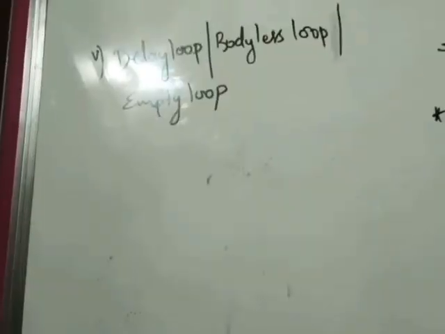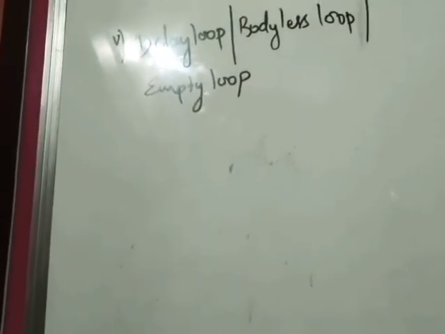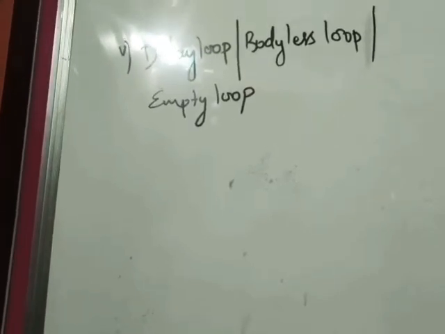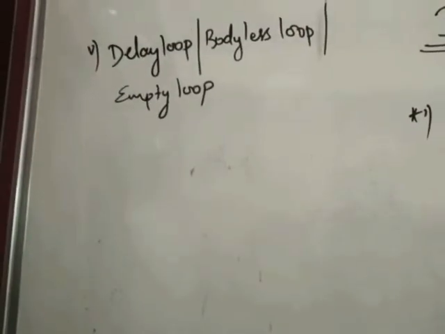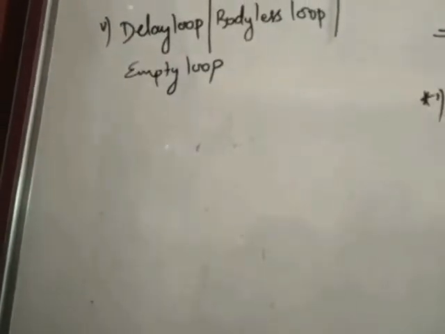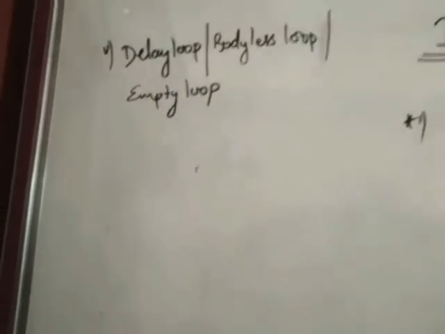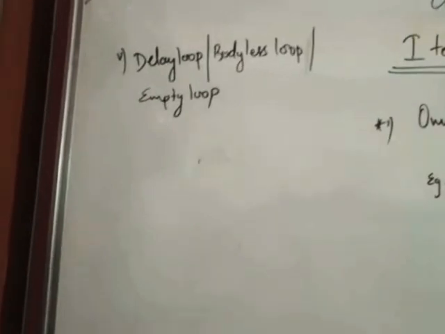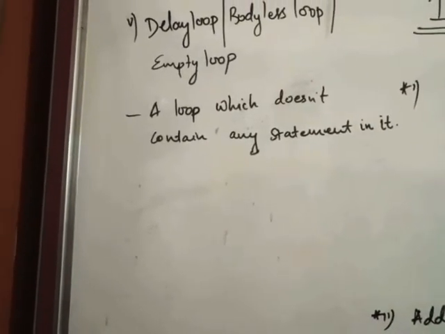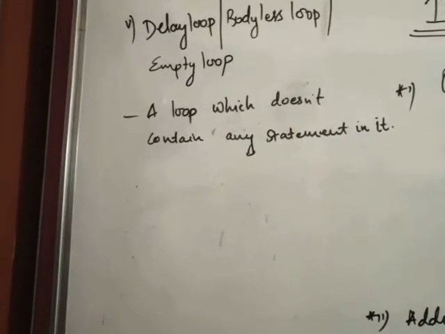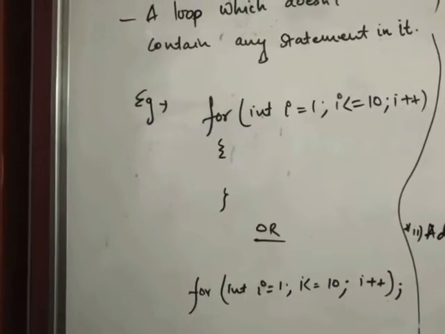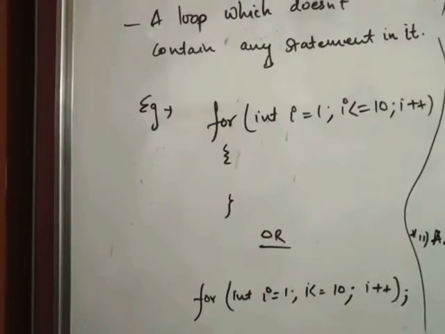Okay, now next we have the delay loop, bodiless loop, or empty loop. What is this? A loop which doesn't contain any statement in it is called a delay loop, empty loop, or a bodiless loop. So a loop which does not contain any statement in it is called a delay loop, bodiless loop, or an empty loop.